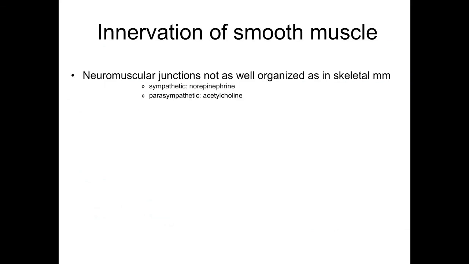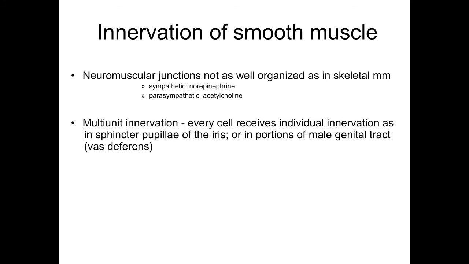Innervation of smooth muscle. The neuromuscular junction in smooth muscle is not as well organized as in skeletal muscle. There's sympathetic innervation with the neurotransmitter being norepinephrine. Parasympathetic innervation, the neurotransmitter is acetylcholine, and you'll probably talk about this in physiology. There's multi-unit innervation, so that every cell receives individual innervation, as, for example, in the sphincter pupillae of the iris, or in portions of the male genital tract. So the smooth muscle in the vas deferens shows multi-unit innervation.